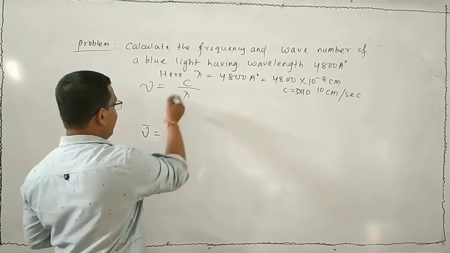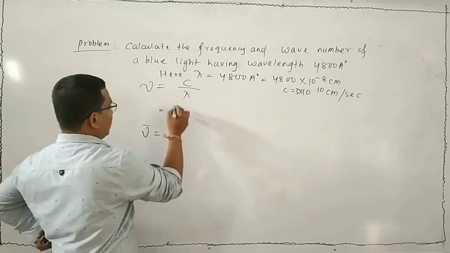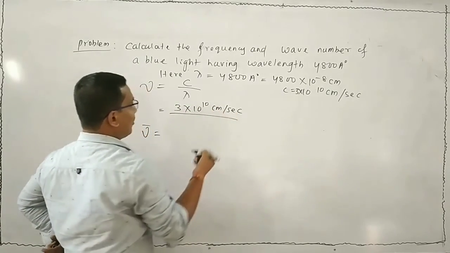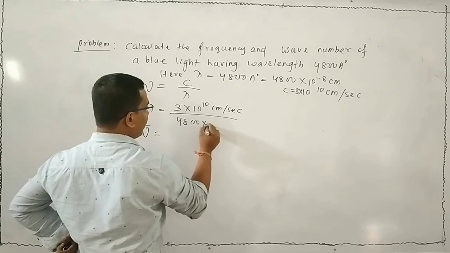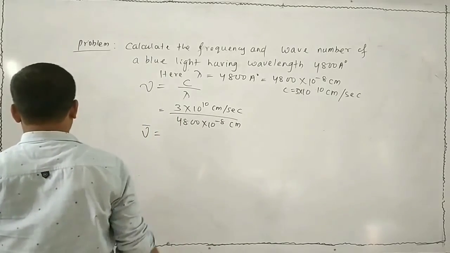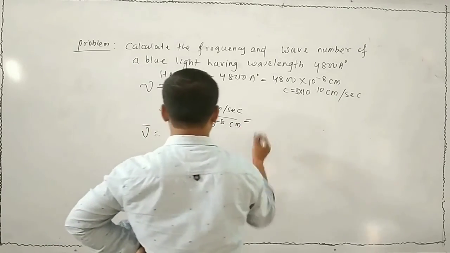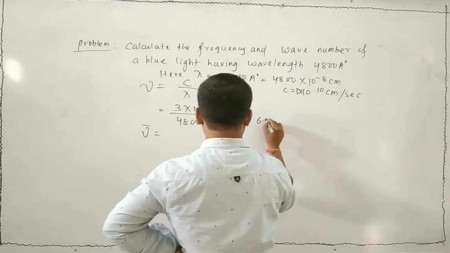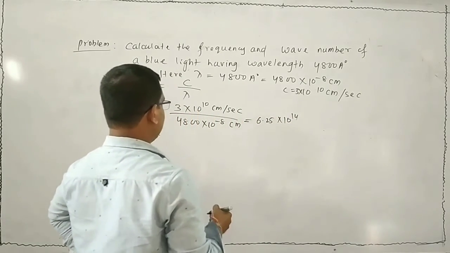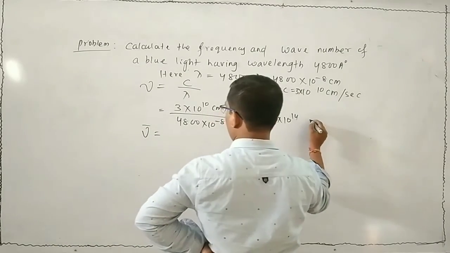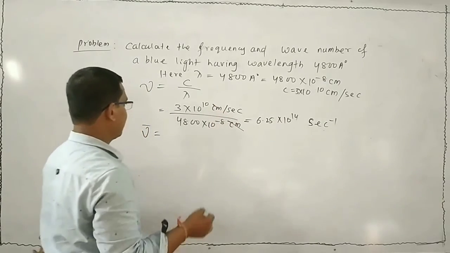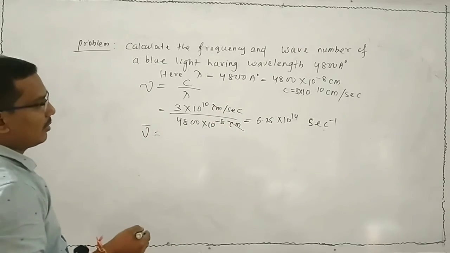Now put the values of c and lambda: 3 into 10 to the 10 centimeter per second divided by 4800 into 10 to the minus 8 centimeter. After solving, centimeter cancels, and the answer is 6.25 into 10 to the 14 second inverse.